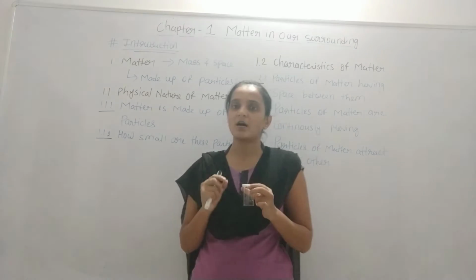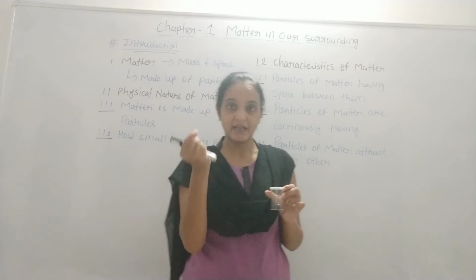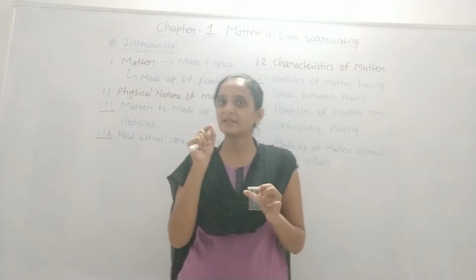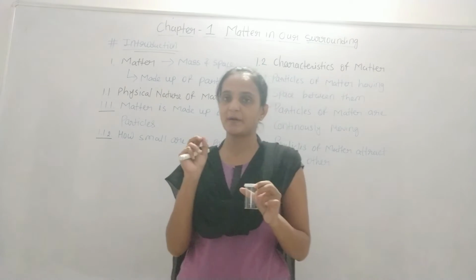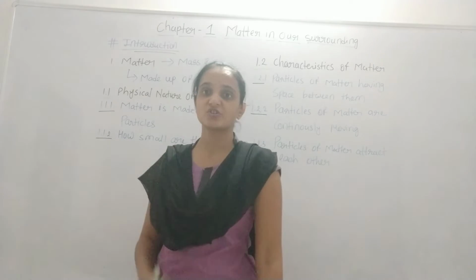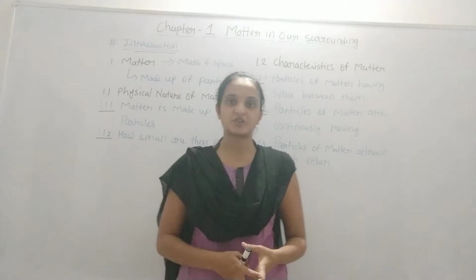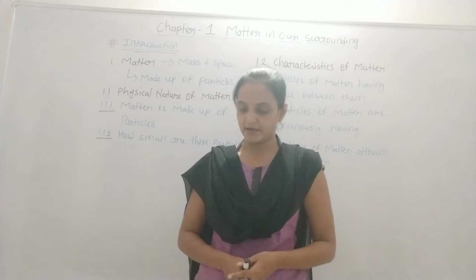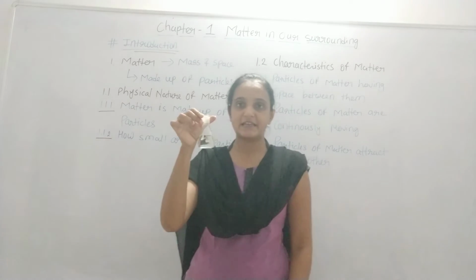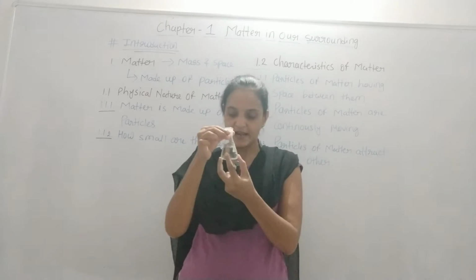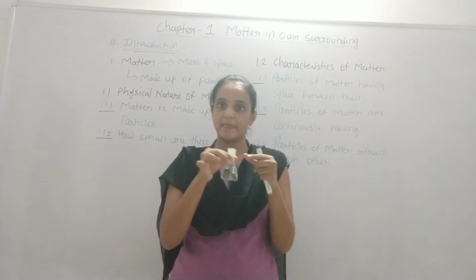Now, if we add even a small crystal of potassium permanganate to water, that small crystal will give a dark color. By this way, we can imagine how small the particles are in potassium permanganate or in any metal. So here I have 50 ml of water in this conical flask, and if you add a tiny particle of potassium permanganate, what happens?